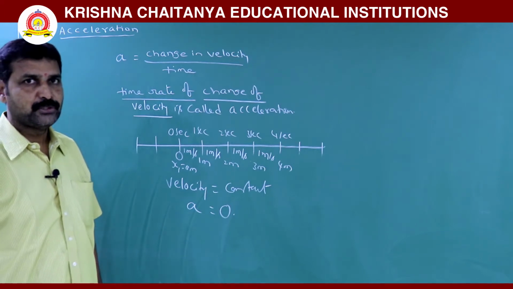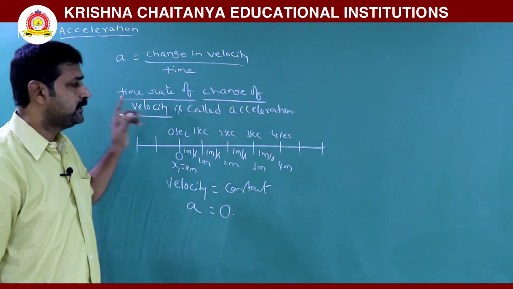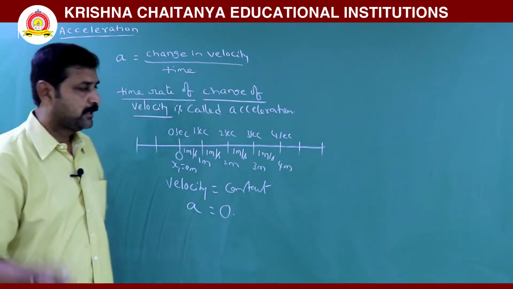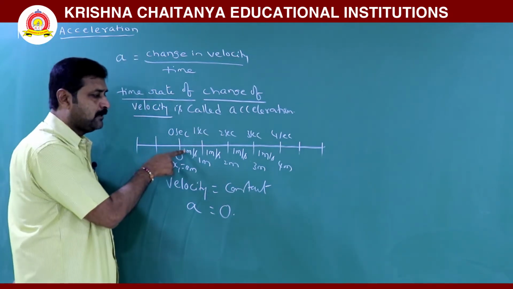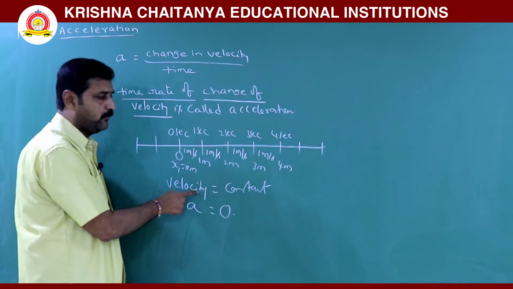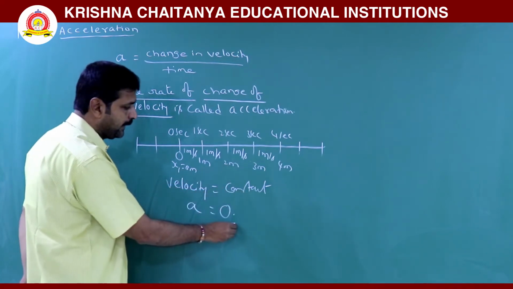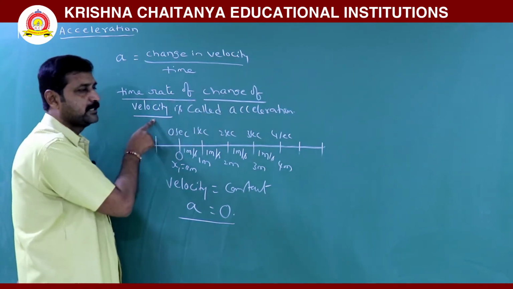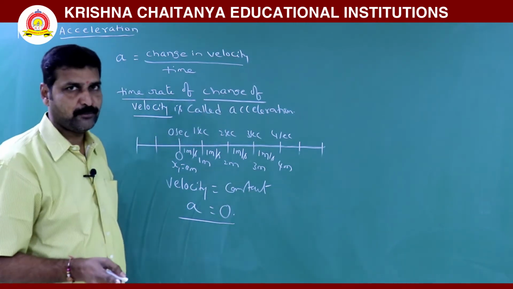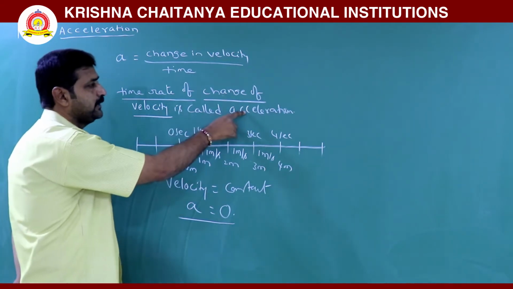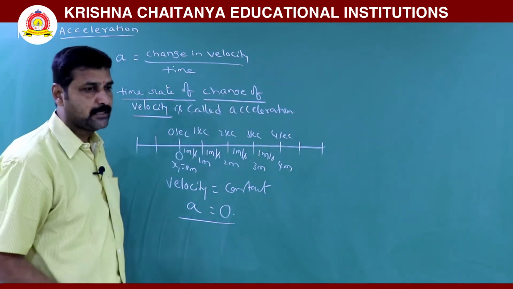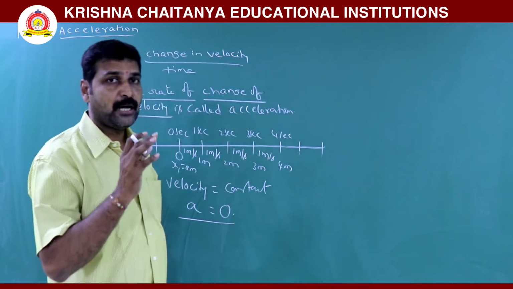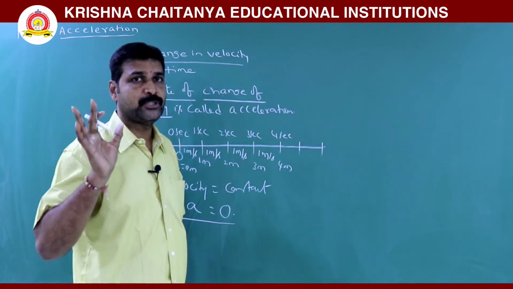So the term acceleration is applicable when there is a change in velocity, then only is acceleration there. When there is a change in velocity, the motion is non-uniform motion. Here we took the example of uniform motion where velocity is constant, so acceleration is 0. When velocity changes, that motion is non-uniform, and then only acceleration is present. That means the motions where acceleration is present are always non-uniform motions.